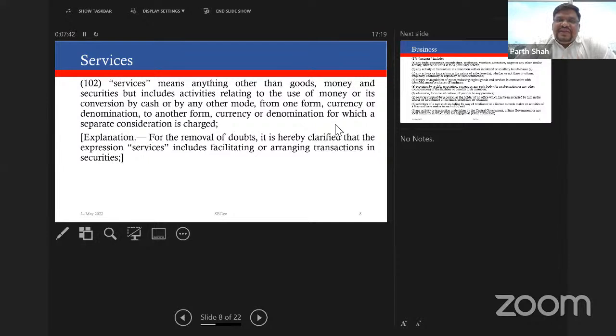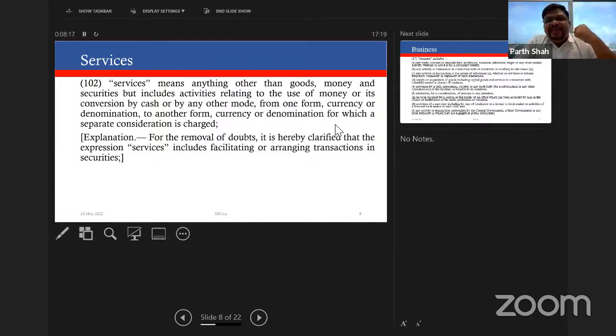So when we say anything other than goods, the first thought which comes to our mind is whether anything and everything under the universe is service, unless it is goods, or do we still have to go back and determine what does service mean? If you will recollect, under service tax we had a definition of service. We had an understanding that service means an activity which is done by a person for another for a consideration. So whether that is still required here, because if not, then someone might come back to me tomorrow and say that service means anything other than goods.